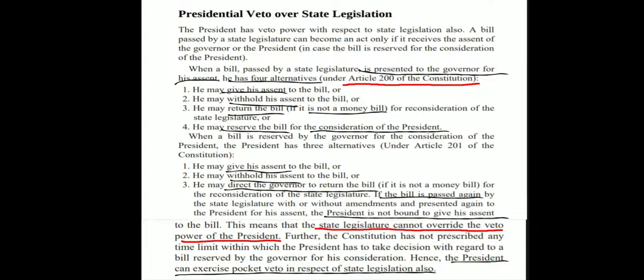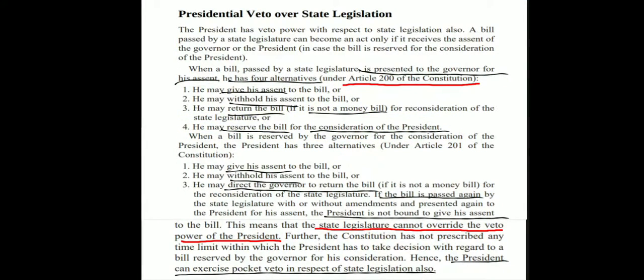Now we have to see what's with state legislation. Here, along with the President, the Governor also plays a role. When a bill is passed by a state legislature, it is presented to the governor for his assent, which is under Article 200 of the Constitution, where the governor has four alternatives. The President had three, he has four. What's the extra? We'll see. He may give his assent, he may withhold his assent, he may return the bill, which were all three under the President also. However, he may reserve the bill for the consideration of the President, which is new to the governor.